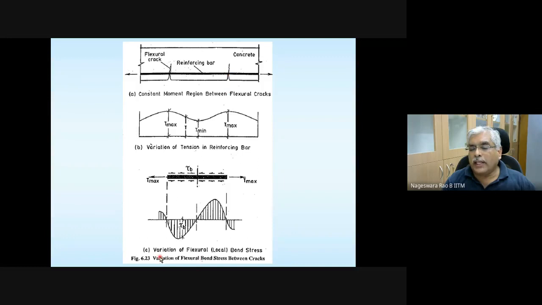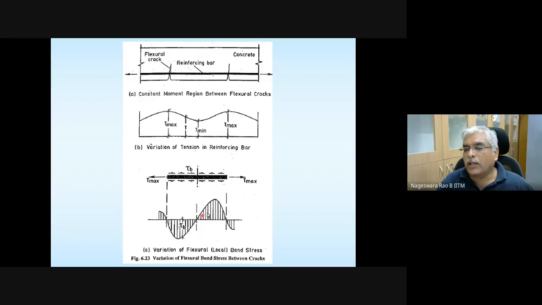And how is the bond stress that we just derived going to vary? Please note that at the crack location there is no bond between steel and concrete. Bond is lost; because of the crack, bond is lost. So bond stress is going to be 0 at the crack location.